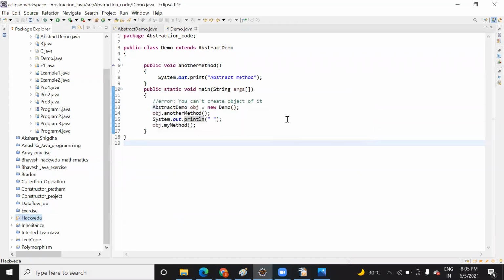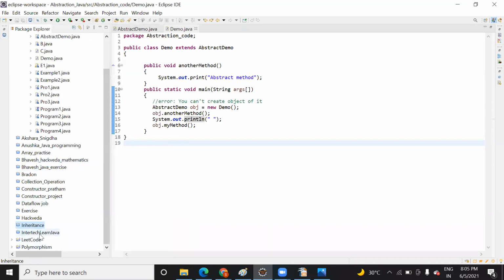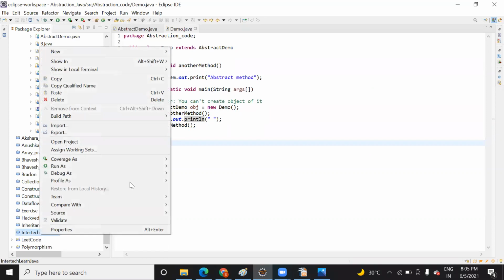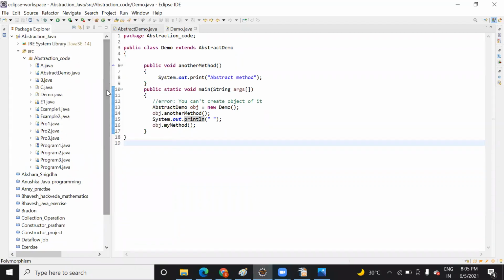Is there no option to close all? We have to just go one by one. If you close all the projects, then this project will also get closed, right? There's no feature like close all the projects. You have to close Eclipse itself in that case. Actually, I opened too many projects in order to check abstract. That's why it is a problem. Otherwise, there would not be any issue.